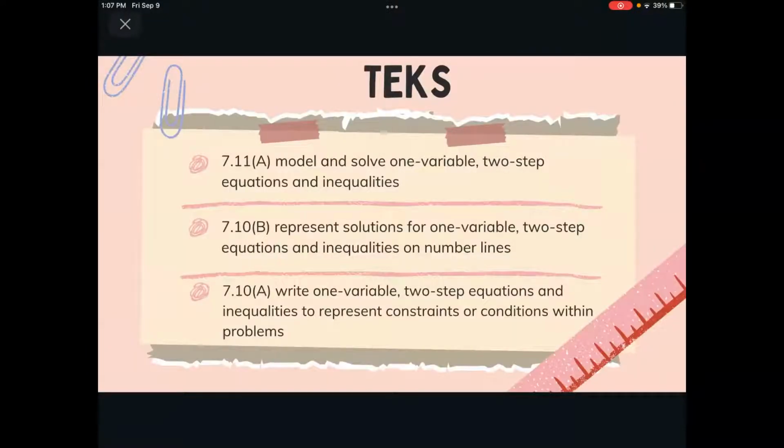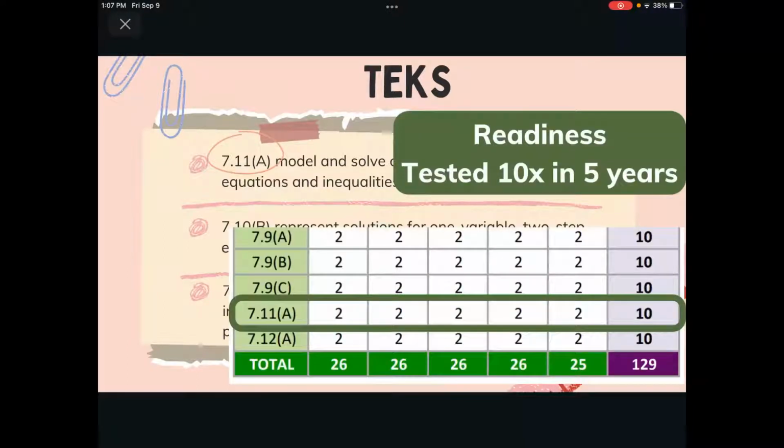The TEKS that we're going to cover are 7.11A, 7.10B, and 7.10A. I'll just read them here for you. Model and solve one variable, two-step equations and inequalities. We'll deal with inequalities later. We're going to represent those solutions on a number line. And then we are going to write one variable, two-step equations within some constraints or conditions.